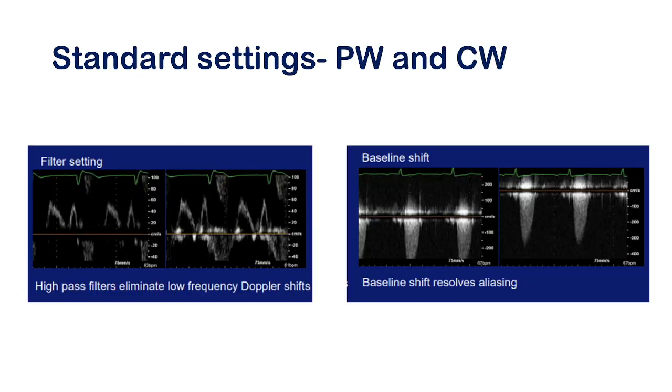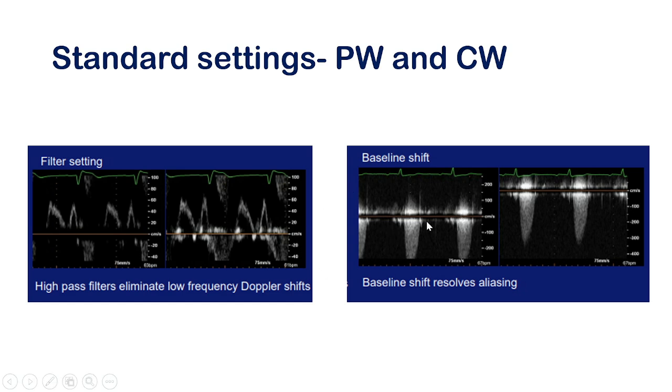In case of pulse wave and continuous wave Doppler, there are different things. One of them is filter setting. When you are going to time a spectrum, that is from the beginning of a spectrum to another spectrum, you should bring this line up to the baseline. To bring it to the baseline, you should reduce the filter size, because if you increase the filter, it will not give you the end of this line towards the baseline. So this is filter setting. This should be used properly when you are going to time the spectrum.